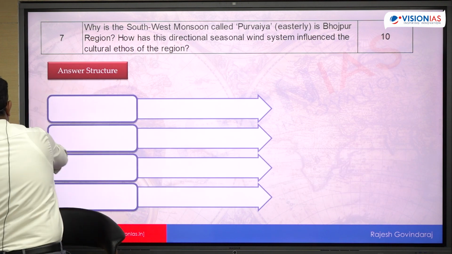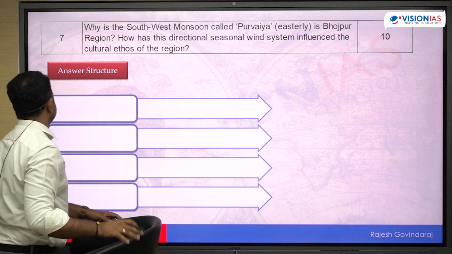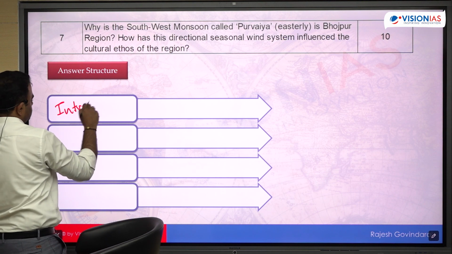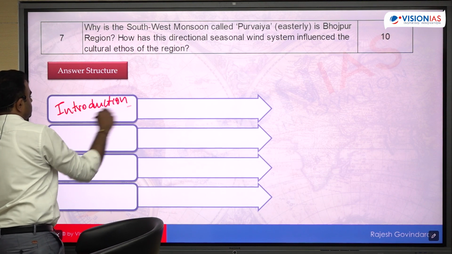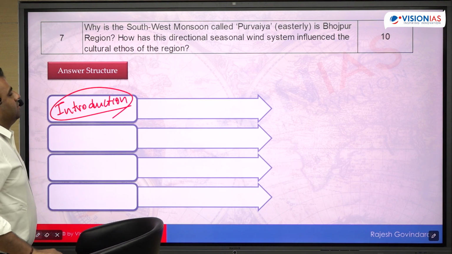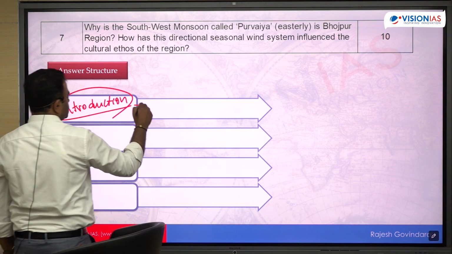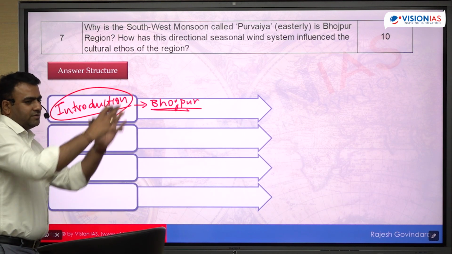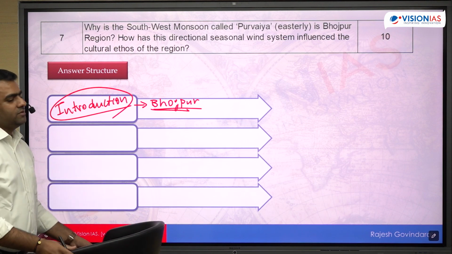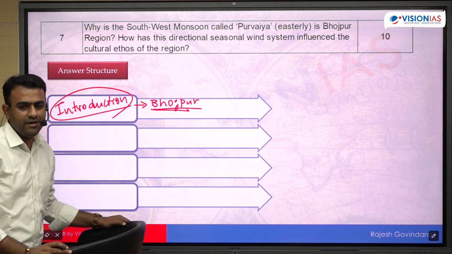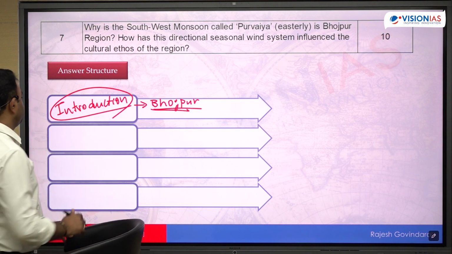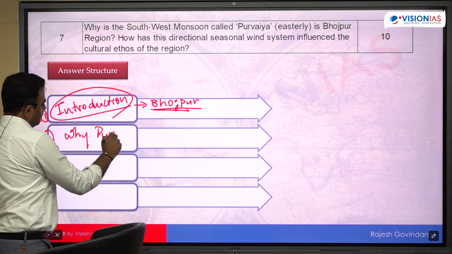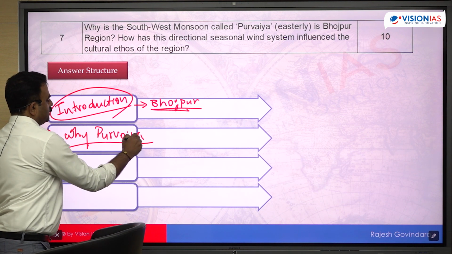So why it is called as Purvaiya? So it is because of the direction. So introduce your answer with, you can introduce even what is Bhojpur region, Bhojpur region कहाँ पर है। अगर भोजपुर region के बारे में ज़्यादा कुछ पता नहीं हो, just guessing वहाँ पर होना चाहिए, तो you can introduce about the monsoon itself, how monsoon is a major factor in Indian climate। तो वैसे ही general introduction दे दो। The second part, why it is called as Purvaiya, why it is called as easterly.